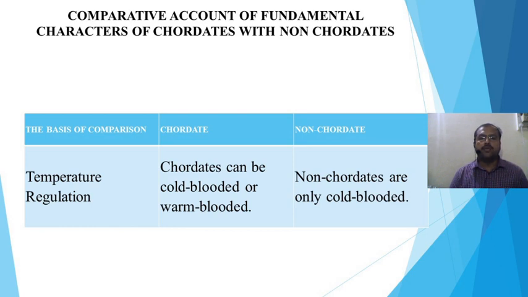In severe cold conditions, these individuals can show hibernation. So that is about poikilotherms or cold-blooded. And warm-blooded animals are called homeothermic individuals, meaning they have a constant body temperature. In kingdom Animalia, only the aves and mammals are warm-blooded or homeothermic.